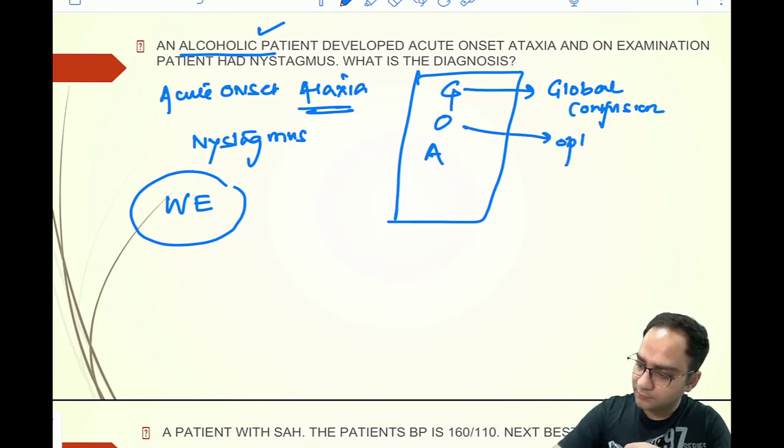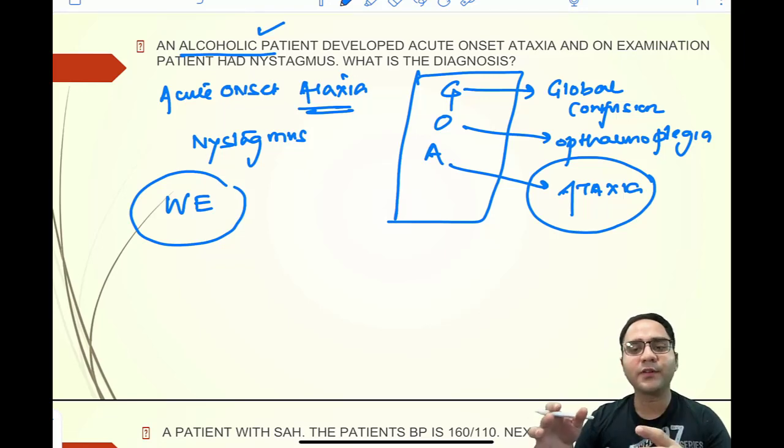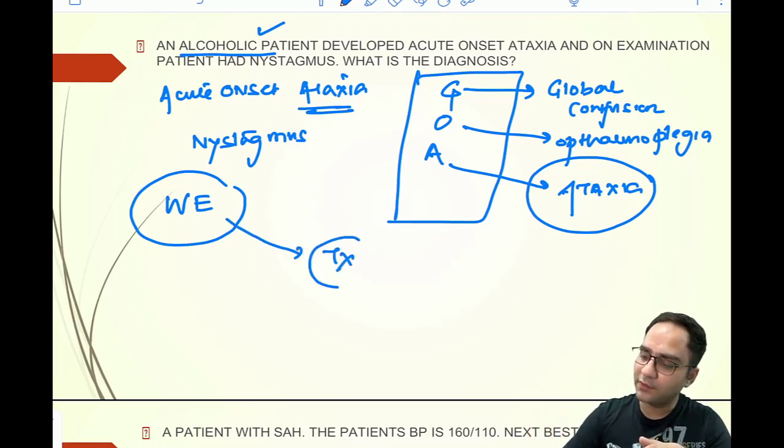ophthalmoplegia, and ataxia. Right? So acute onset ataxia in an alcoholic patient with these features goes in favor of Wernicke's encephalopathy, and treatment that we offer in such cases is IV thiamine.